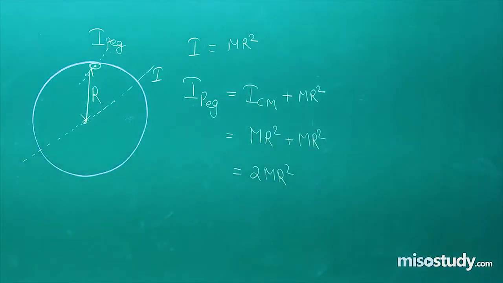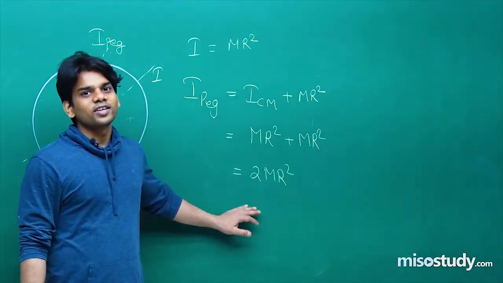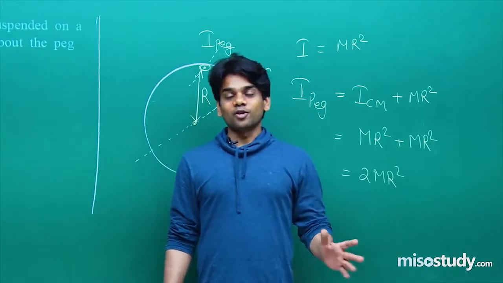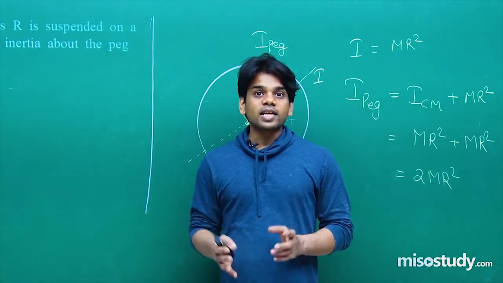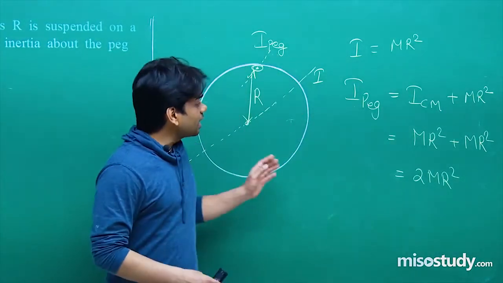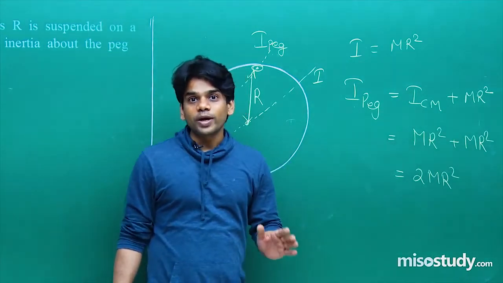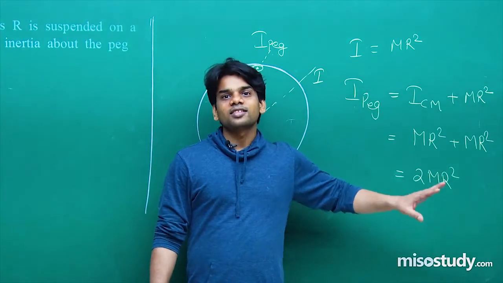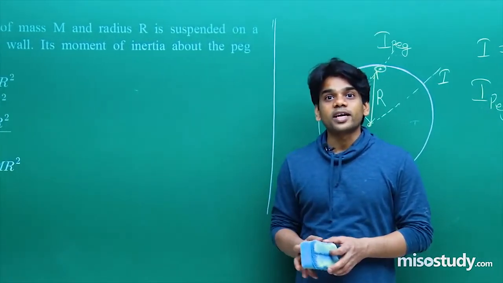Now I hope that you have got the answer, that 2 mr square is the moment of inertia about the peg. From this question, I am repeating regularly, you have to actually make out what the examiner is seeking from you, and if you understand and can make the diagram, you can clearly reach the answer. You have to frame each of the equations, then you try to reach the simple question, but the understanding is important. You have to think how to approach such kinds of questions.